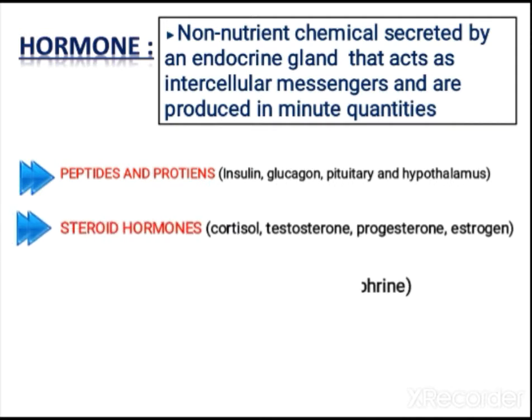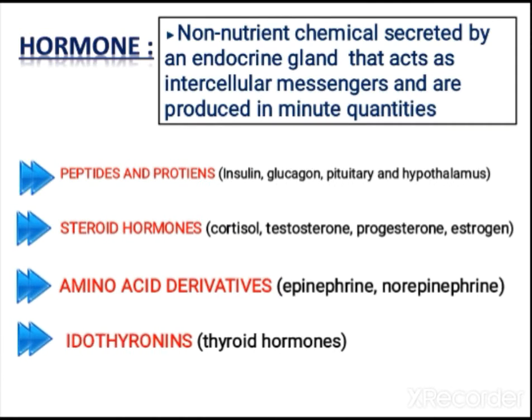First let us study what a hormone is. A hormone is a non-nutrient chemical secreted by an endocrine gland that acts as an intercellular messenger and is produced in very minute quantities. They are of various types. They can be peptides or proteins, such as insulin, glucagon, and the pituitary and hypothalamus hormones. Steroid hormones include cortisol, testosterone, progesterone, and estrogen. Amino acid derivatives are epinephrine and norepinephrine, that is, the adrenal hormones. Iodothyronines are the thyroid hormones. These are the various categories of hormones.